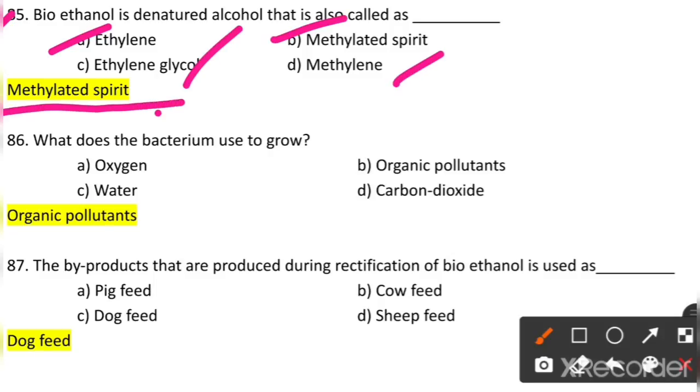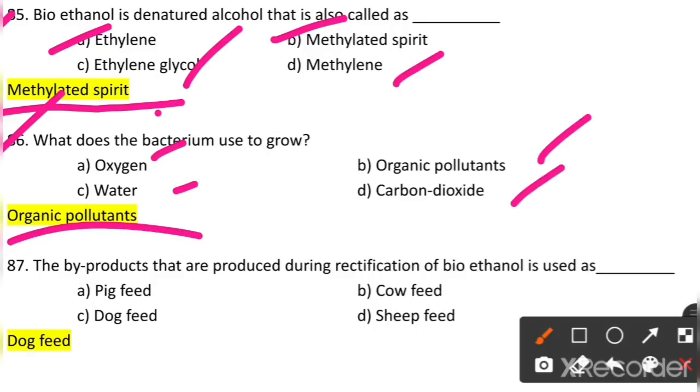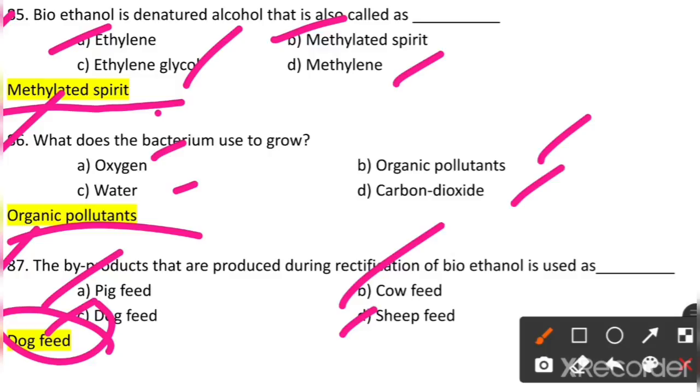So it is called as a methylated spirit. What does the bacterium use to grow? Oxygen, organic pollutants, water, carbon dioxide. So organic pollutants is the answer. 87. The byproducts that are produced during rectification of bioethanol are used as what? Pig feed, cow feed, dog feed, sheep feed. So it is used as a dog feed.